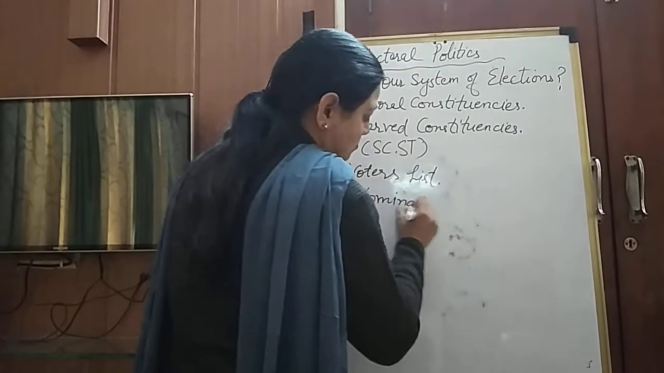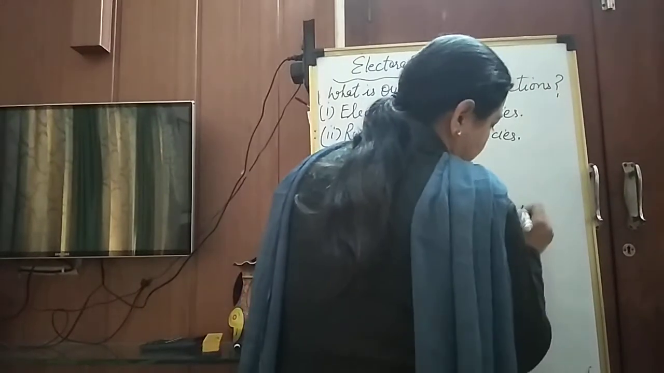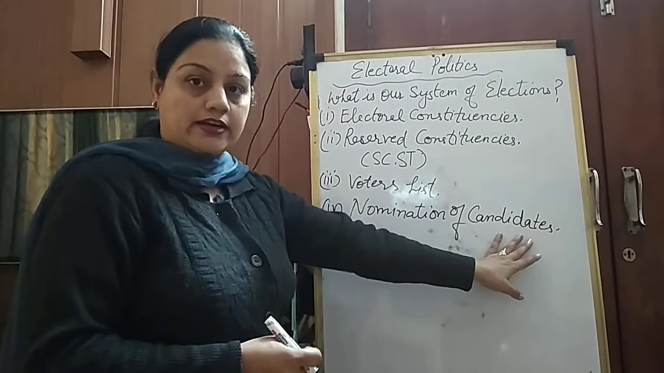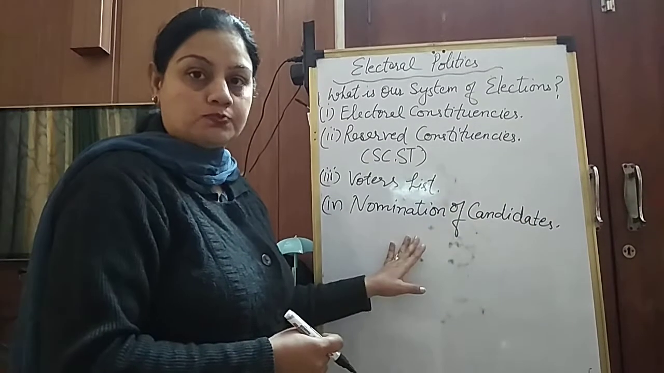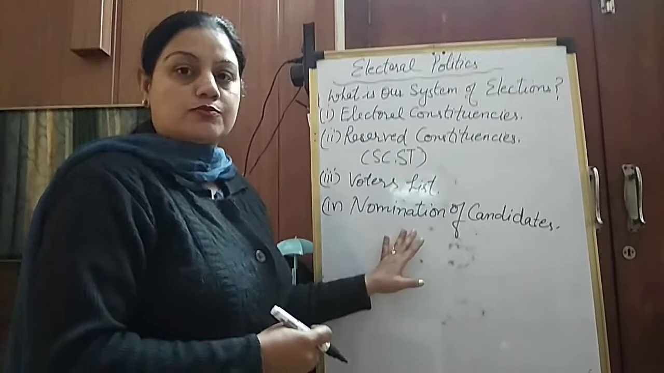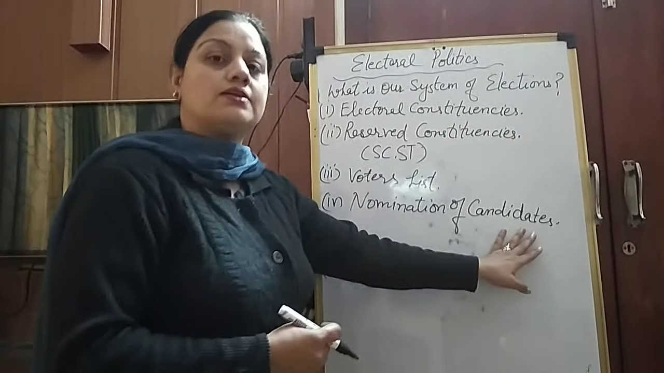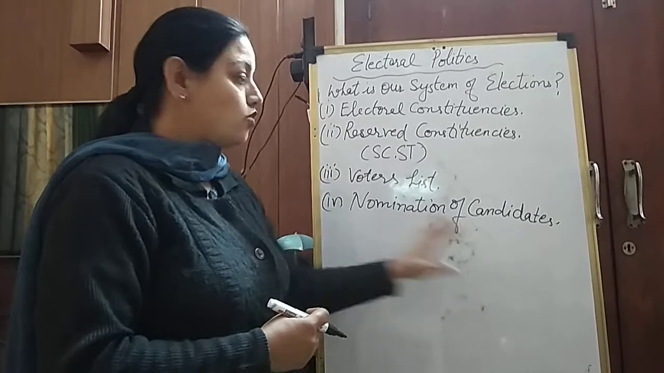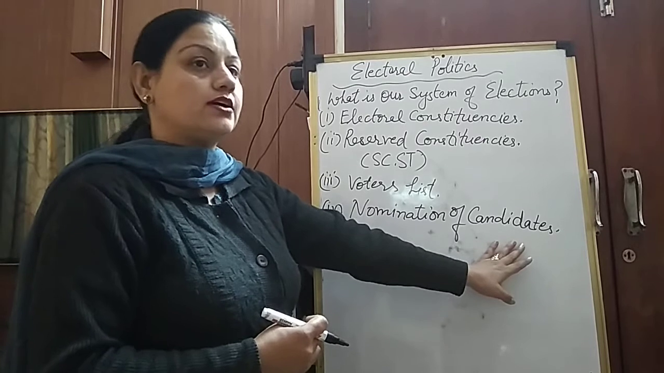Next is nomination of candidates. People who want to contest for the elections are nominated for the elections. How? They have to fill a nomination form offered by the Election Commission of India, and give some details in that form. The people who fill the nomination form can contest for the elections. But there are some steps before contesting the elections.